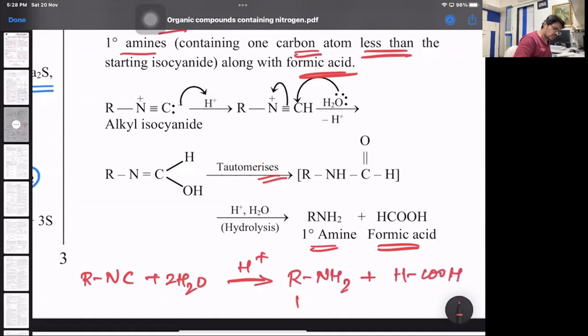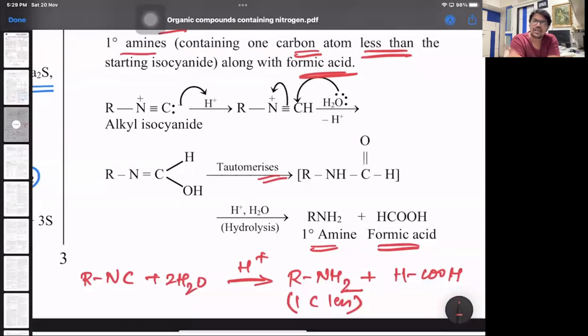So I'm just writing here 1 carbon less, and that's a 1 degree amine that will be formed. Mark this reaction important. So once again, to conclude, cyanides on acid or alkaline hydrolysis give you carboxylic acid with the same number of carbon atoms. Isocyanides on hydrolysis give you primary amine with 1 carbon less.